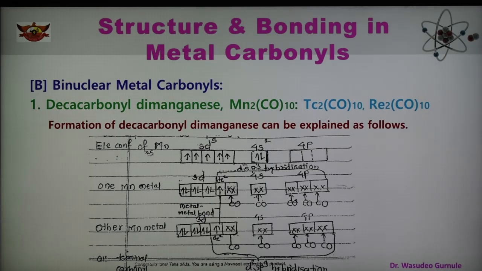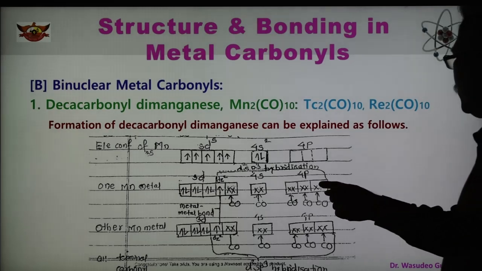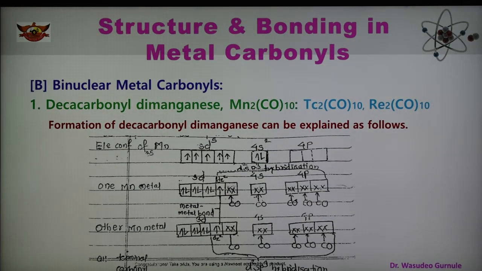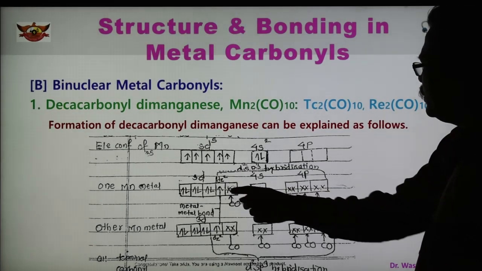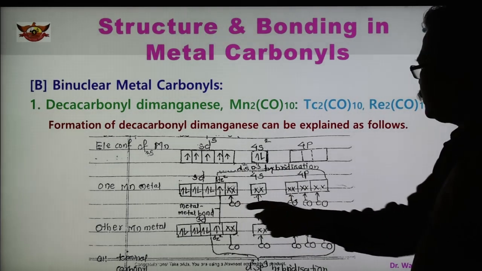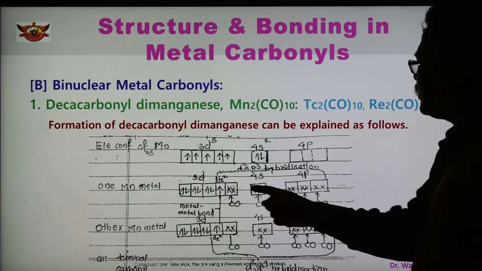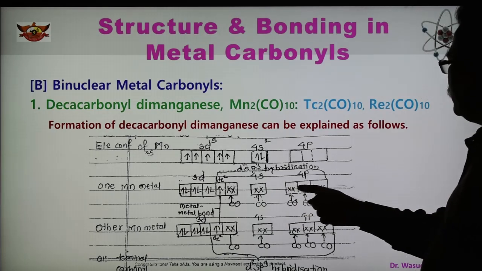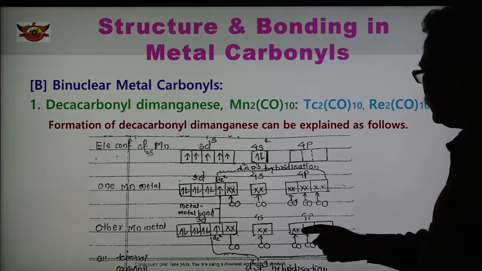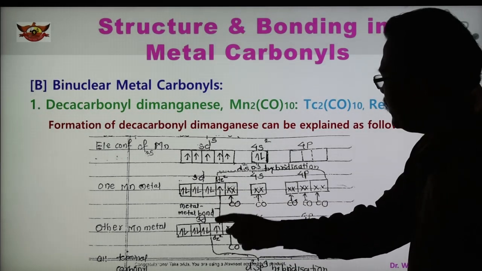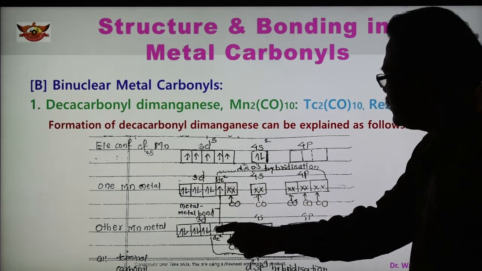Because of the d2sp3 hybridization, 6 hybrid orbitals are formed, out of which 1, 2, 3, 4, 5 are vacant, and one hybrid orbital has a single unpaired electron. These are the 5 vacant orbitals, and in the other manganese also 5. So each of the 5 CO ligands donates an electron pair to the vacant orbitals. The cross mark shown here is an electron pair accepted from the CO, here, here, here. In a similar way, here also 5 electron pairs are donated by the 5 CO ligands. And this is the one unpaired electron on each of the 2 metals. This is manganese 1, this is the second.